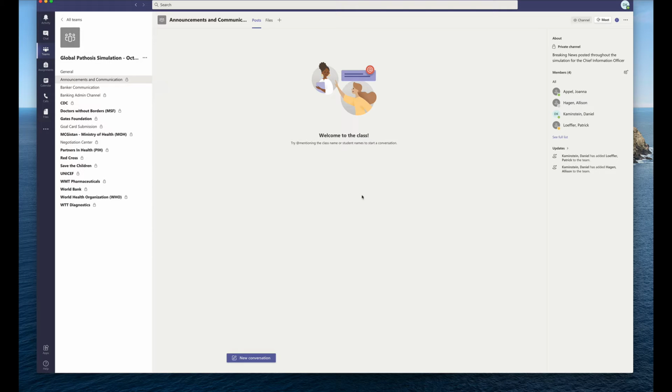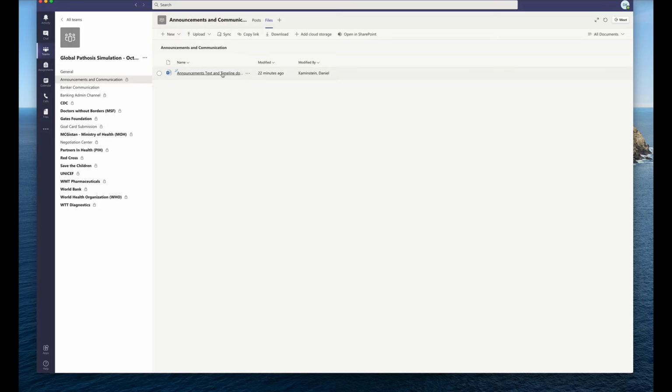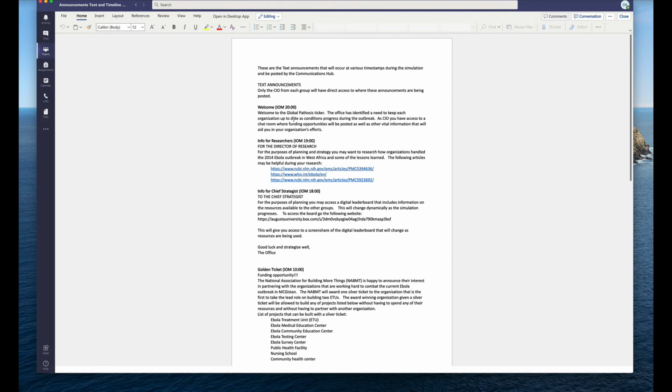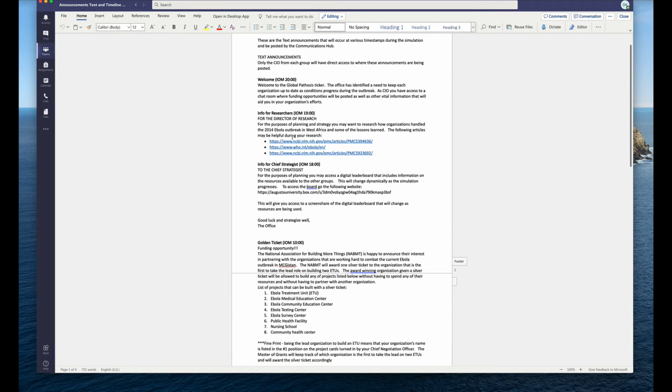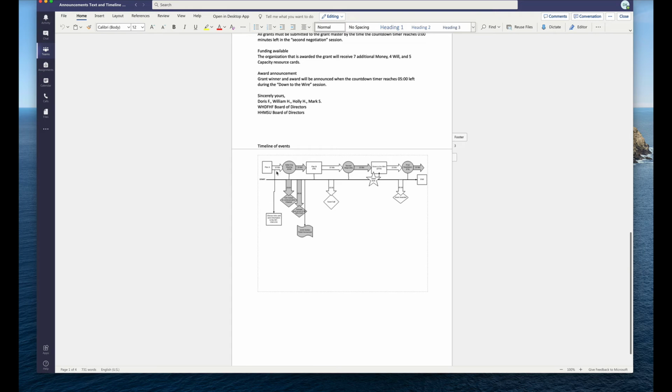Initially, as the person who's giving the announcements, I changed the name, so the person giving the announcements is now the communications hub. As the person giving those announcements, you'll be the only one in here initially, and then as the simulation progresses, you'll be posting those announcements here. It's pretty similar to the text I used last year, text announcements at specific times. Here I have outlined what those specific times are in the simulation.